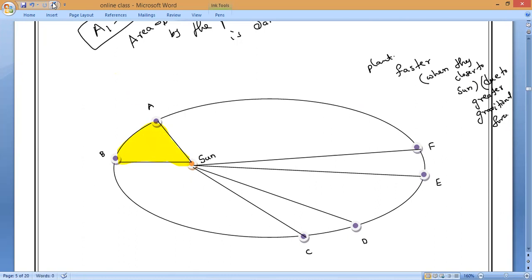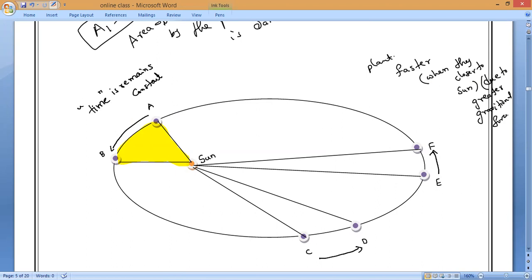Now let me take from A to B, C to D and E to F. Time remains the same. Time remains constant. But from A to B, it will travel more distance. Is it yes or no, guys? Yes. Next, from C to D, it will travel a little less distance. But from E to F, it will go at minimum speed, so it will travel less distance.